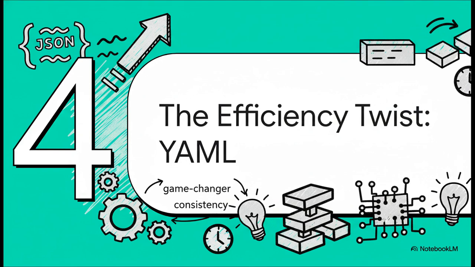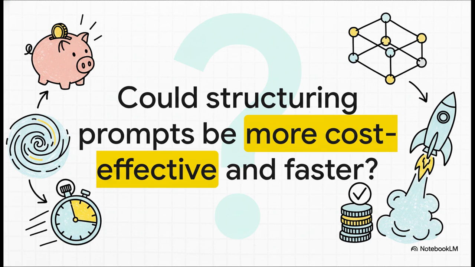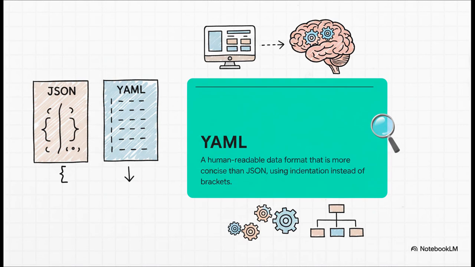So JSON is clearly a game changer for getting control and consistency. But what if we could get that same level of structure, but make it even more efficient? This is where things get really interesting, because every single character in your prompt costs you something, both in money and in processing time. So the question is, could we be even smarter about this? And the answer is YAML. It's another way to structure data, but it's designed to be even more human readable. It just gets rid of all those extra brackets and commas and quotes you see in JSON and uses clean, simple indentation instead.